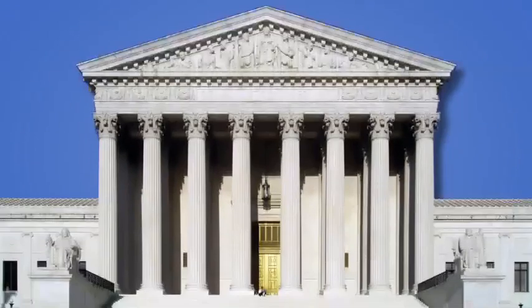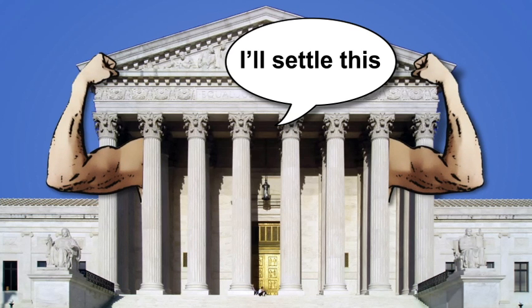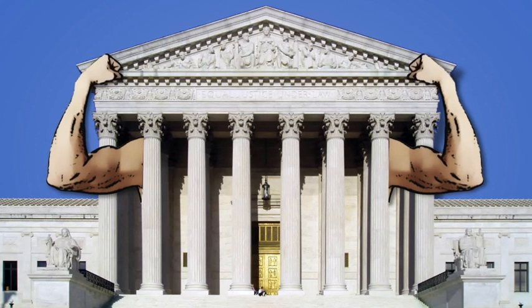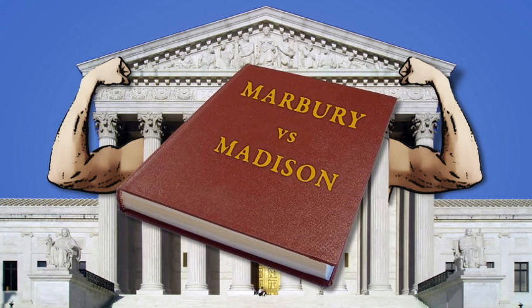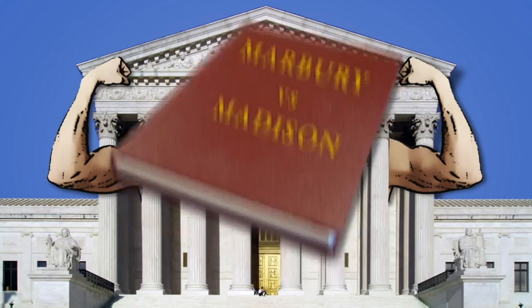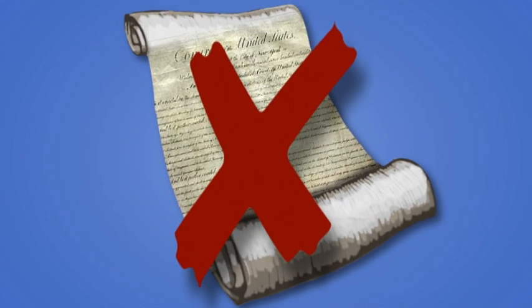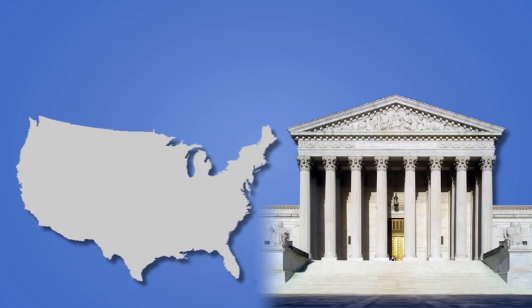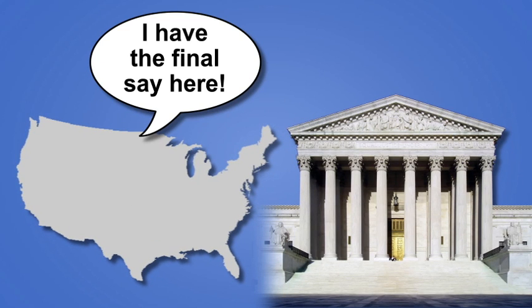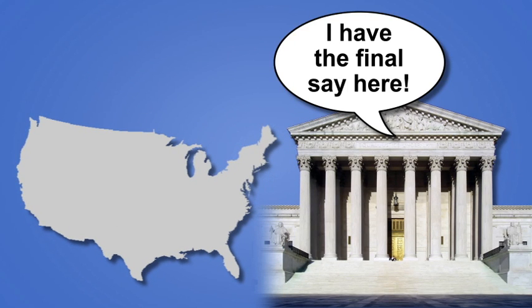Eventually, the Supreme Court was given the power to settle all disagreements between individual states or between states and the country as a whole. The power of the Supreme Court reached new heights during the Marbury v. Madison case. In this ruling, the court determined that a clause in the Judiciary Act was unconstitutional. This decision created the concept of judicial review, which is used to declare the other branches of government null and void if they are found unconstitutional.